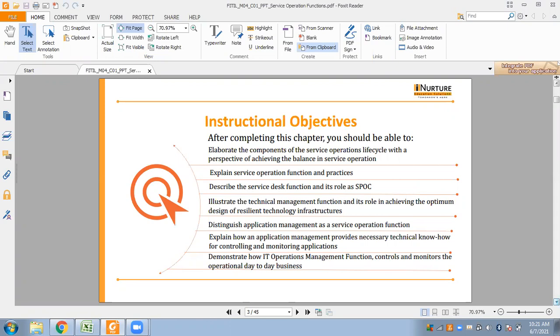we will learn about the various components of the service operations lifecycle with a perspective of achieving the balance in service operation and explaining the service operation function and practices, describing the service desk function and its role as spoke, illustrating the technical management function and its role in achieving the optimum design of resilient technology infrastructures, distinguishing application management as a service operation function, explain how an application management provides necessary technical know-how for controlling and monitoring applications, demonstrating how IT operations management function controls and monitors the operational day-to-day business.